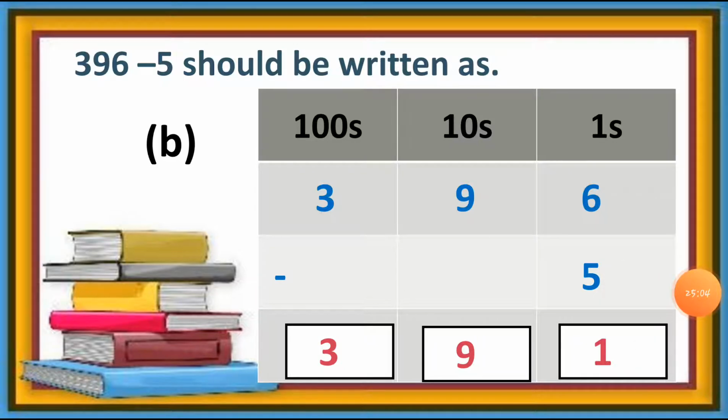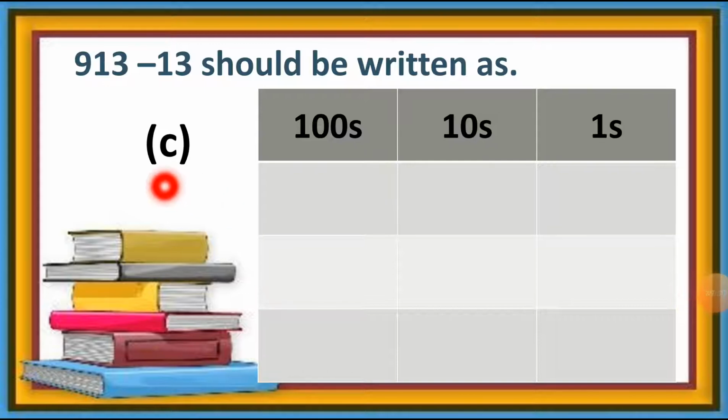Hope you understood this. Now sum number C, 913 minus 13. So let's take 913 number first. So 3 is at the ones place. So I write number 3 at the ones place. Then number 1 is at the tens place. So I write number 1 at the tens place. Then number 9, which is at the hundreds place. So I write it at the hundreds column. Now this 913 is arranged.